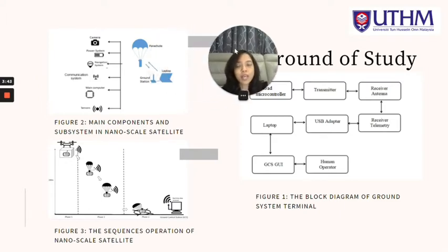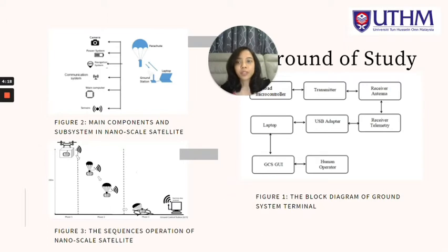Next, we move to figure 2, which shows the main components and subsystems in a nanoscale satellite. It consists of three subsystems: the ground system terminal itself, the communication system, and the sensor, main computer, and navigation system. As you can see, the camera is an external component. If you want to use the camera in your project, you can use it, or you can choose not to.